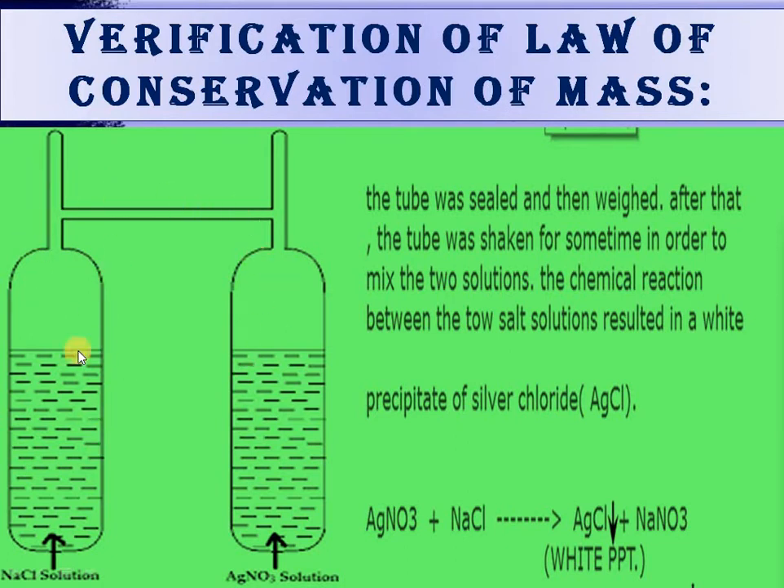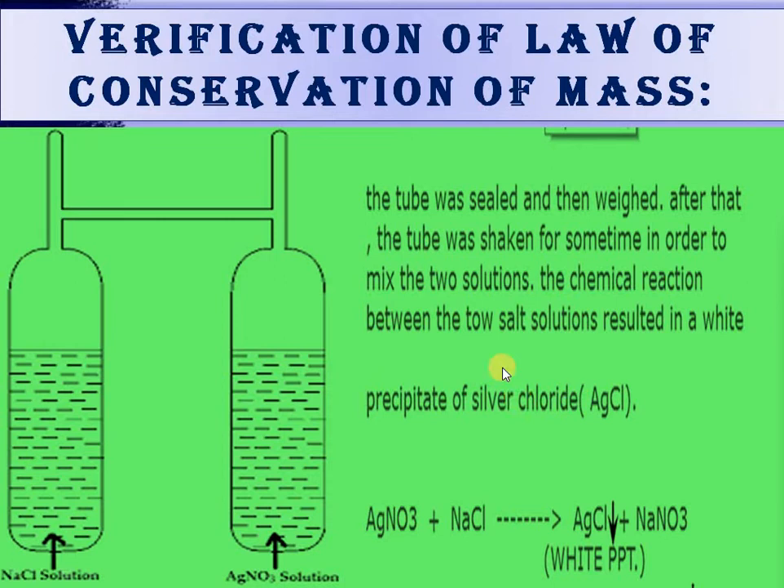He used this tube. He put NaCl, that is sodium chloride, in one limb of the tube and silver nitrate in the other limb, and then he weighed the tube. After some time he shook the tube so that these two solutions intermixed with each other, and the chemical reaction between the two salts resulted in a white precipitate. After the precipitation he also weighed the tube and found that the weight before mixing is equal to the weight after mixing.